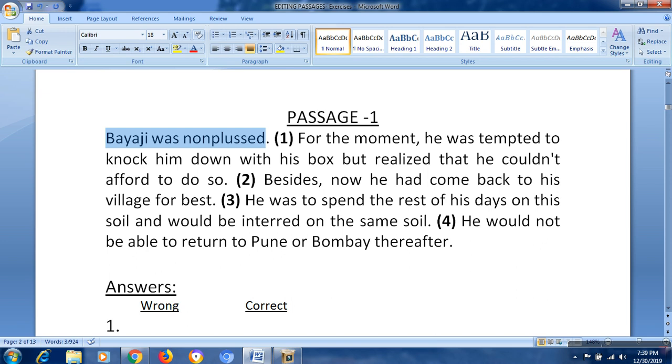That's fine. So the mistakes are after the number here. In every paragraph there are some lines numbered. So after the number there is a mistake. So we have to find that out.